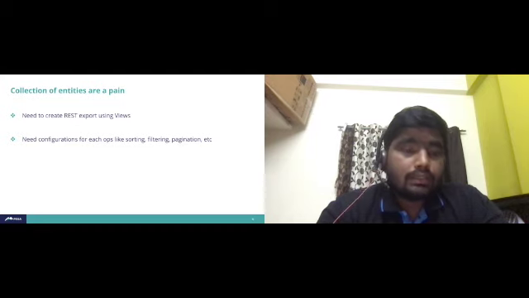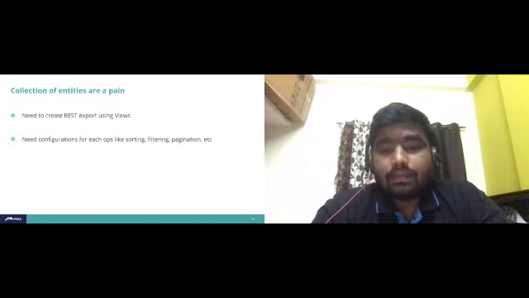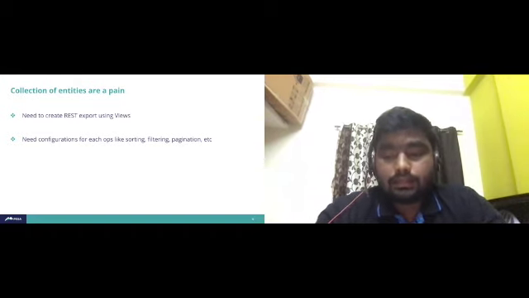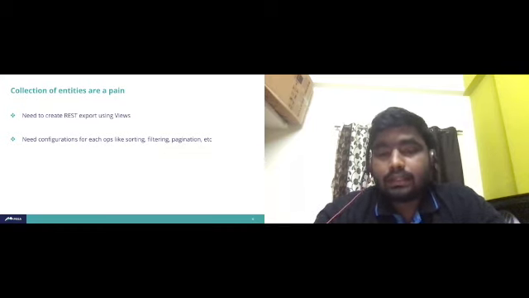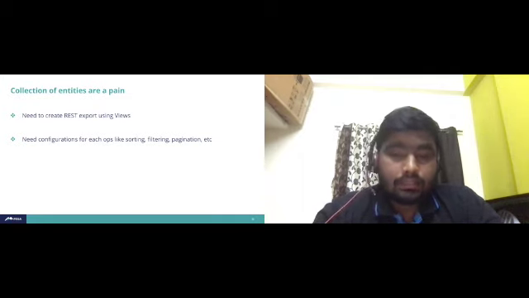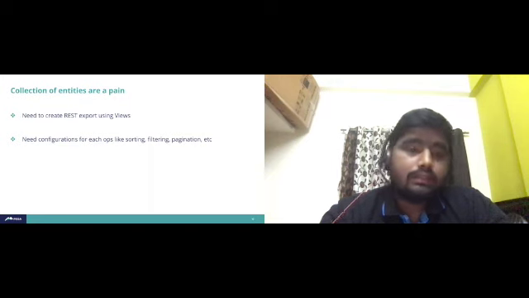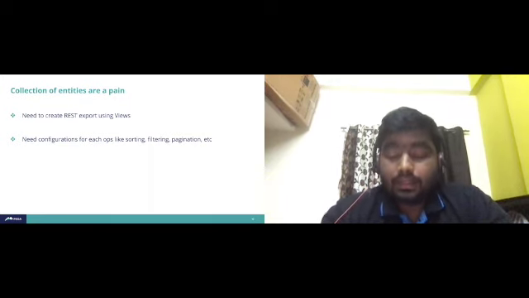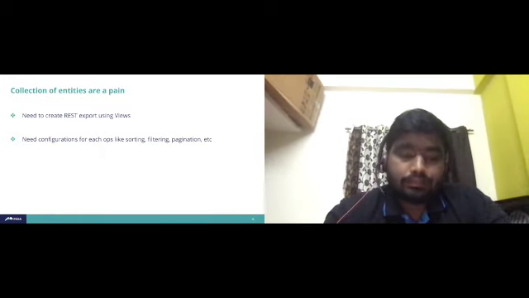Also, say I have an endpoint that contains a list of articles, and I want those articles in ascending or descending order, with filtering specific to title, and pagination. We need to do all these configurations in the RESTful module. But in JSON API, we can set those as query parameters and fetch that information without configuring anything.